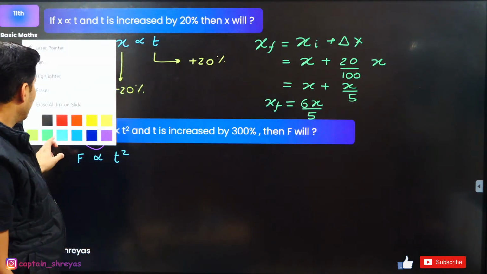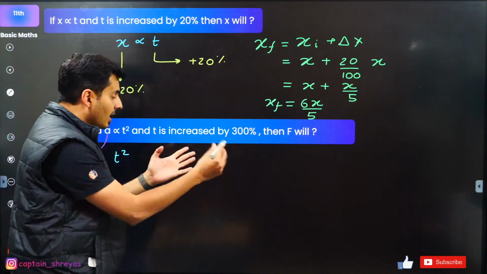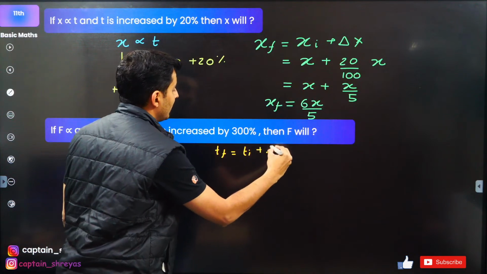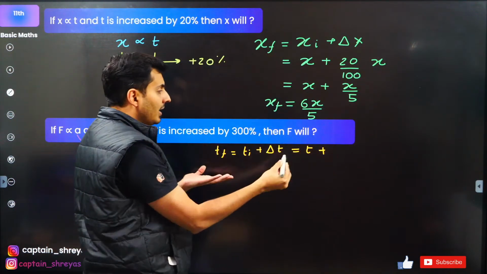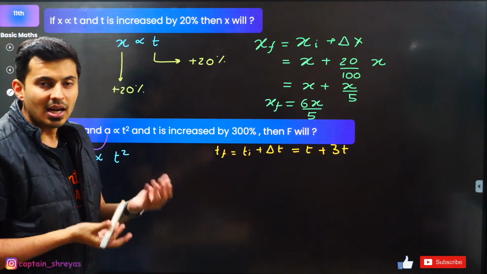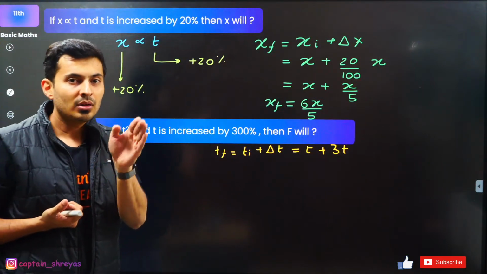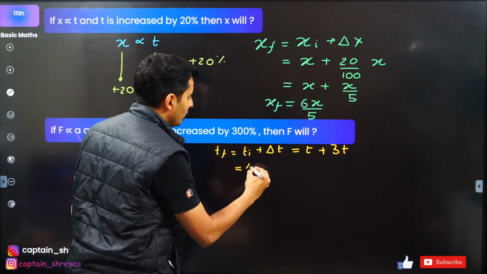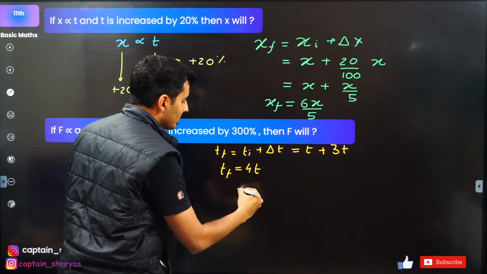Okay, now comes the next part. Time is increased by 300%. So the final value of time will be the initial value of time plus that change. So initial value of time is t. 300% is nothing but 3t. That's obvious. 300% is 3 times. 100% means 1 complete t. 200% means 2 times, double of that. So this will just become 4 times of t. So final value is 4 times.